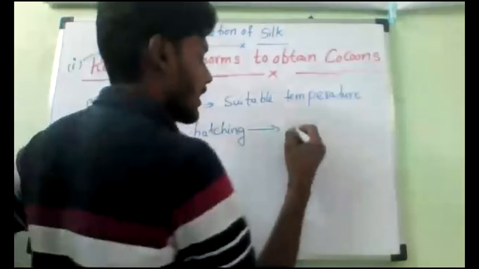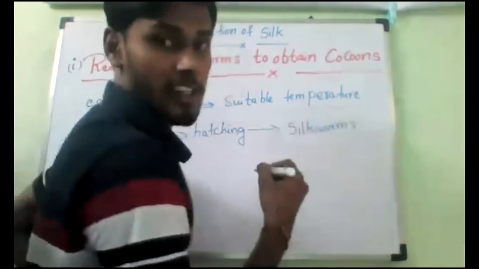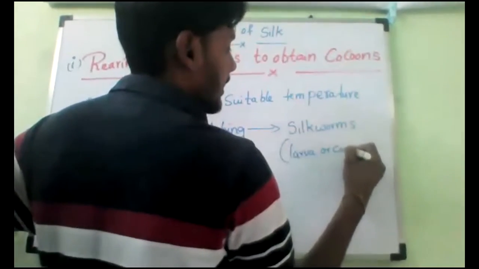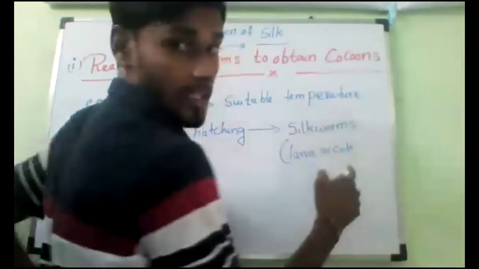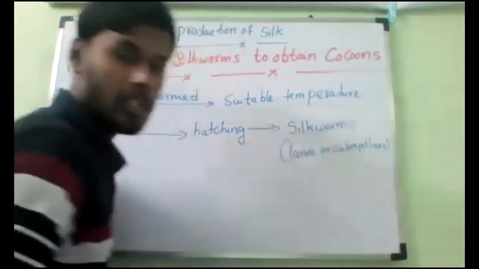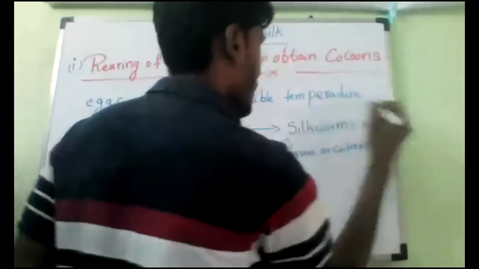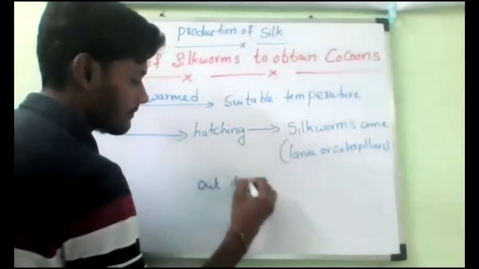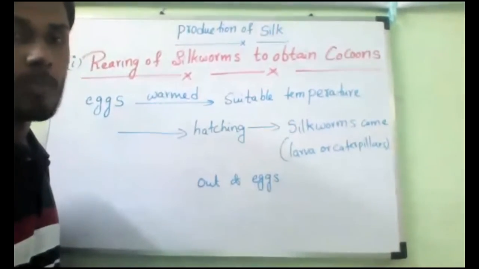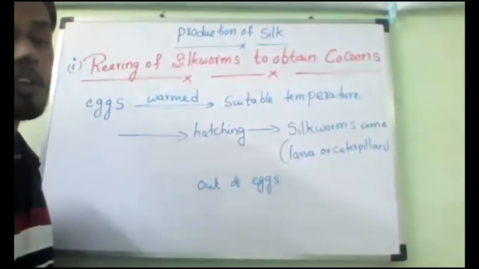After hatching, the eggs will hatch so that from this what will come? Silkworms will form. Or we can call it larva, caterpillar. Caterpillars will come out of eggs. Is it yes or no? Silkworms come out of eggs. Clear? Now we have a silkworm. Write it till here.